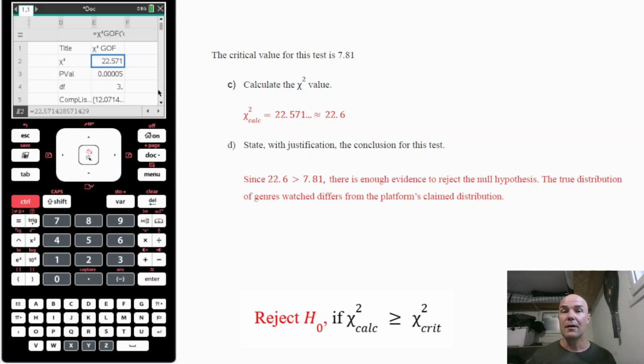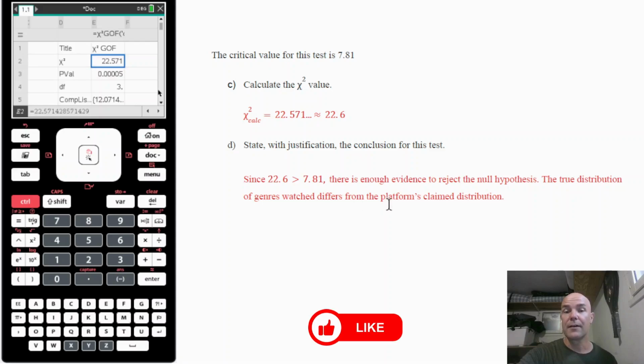That's how the chi-squared value works. If the calculated value is greater than the given critical value, we will reject the null hypothesis. And then you will state your answer in the context of the question. So the distribution of genres is different than the platform's claim.